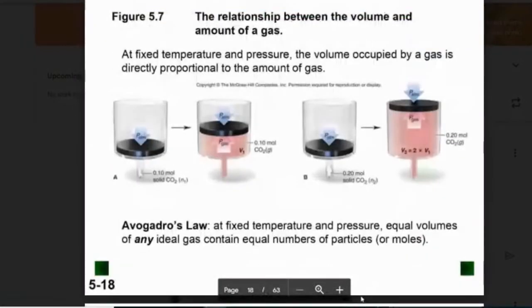And this shows a relationship called Avogadro's law, and it's about the number of particles inside the system and the volume it occupies. So I keep the temperature and pressure the same, so the speed of the molecule stays the same and the number of collisions is the same. If I go ahead and add more particles, then I have to make the room bigger so the number of collisions stays the same. So with Avogadro's law, the number of particles, the moles, is directly proportional to the volume, as long as temperature and pressure are the same.